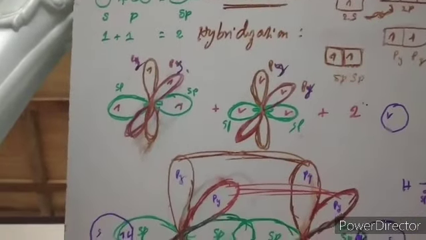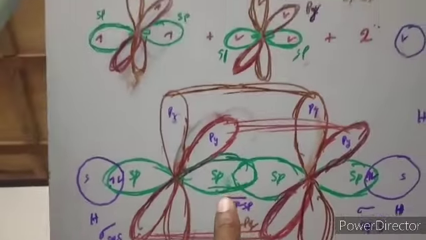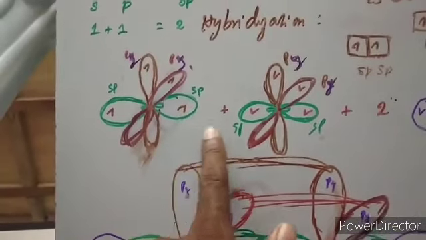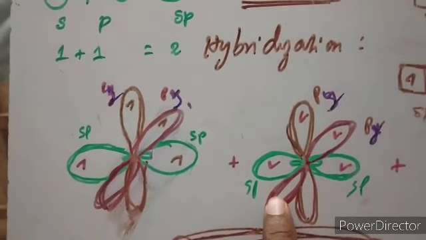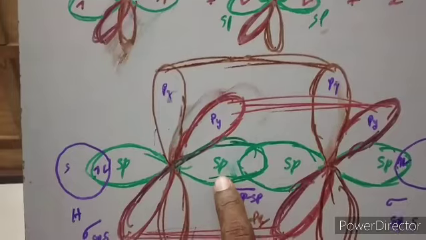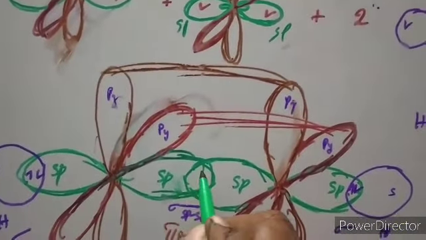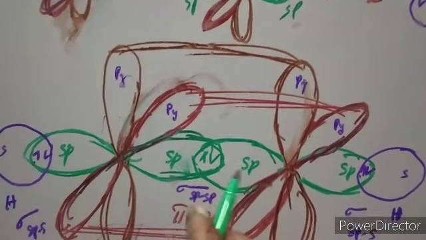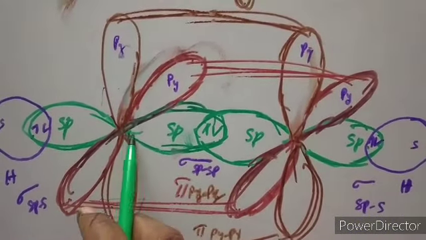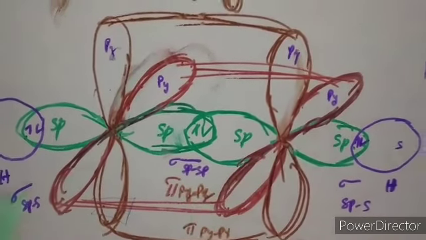How are they participating? These 2 carbon atoms come close together and overlap. The sp orbital of this carbon overlaps with the sp hybrid orbital of this carbon. So a sigma bond is formed of what type? sp-sp. This bond is along the internuclear axis, therefore this is a sigma bond of type sp-sp.